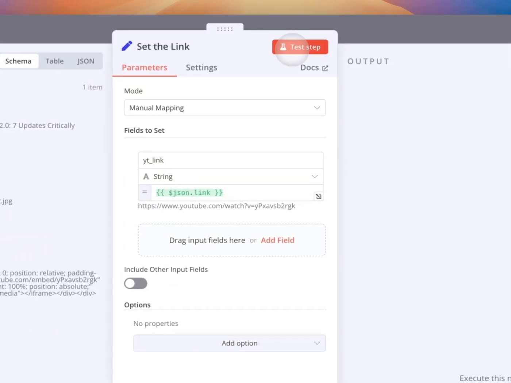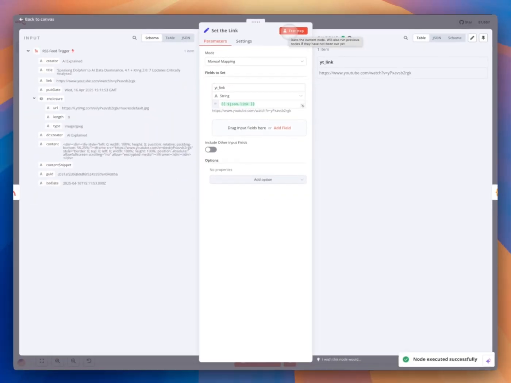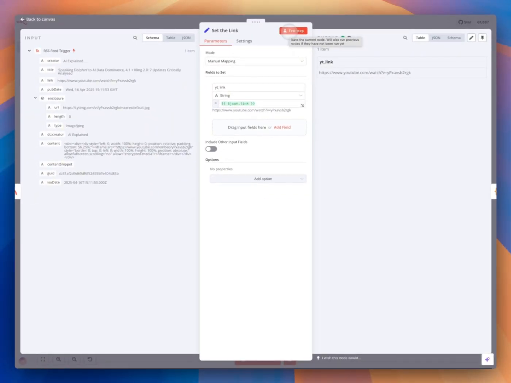And again, test step. As a general guideline, it's always better to test small. If you build the entire workflow and it doesn't work, it's really tough to figure out which part made the problem. So always test small and iterate.